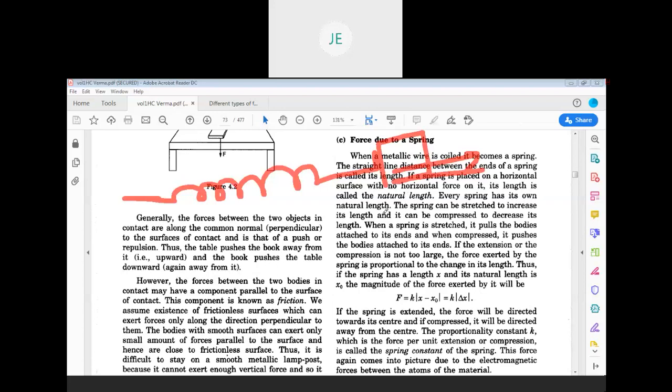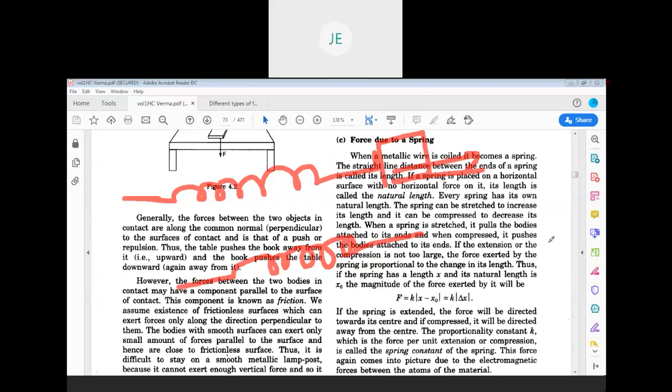And whenever you are compressing or stretching the spring, and whenever you release the load which you applied, then again it comes to the same state. That is because of restoring force. There is something called restoring force acting, which can restore the spring to the original form.